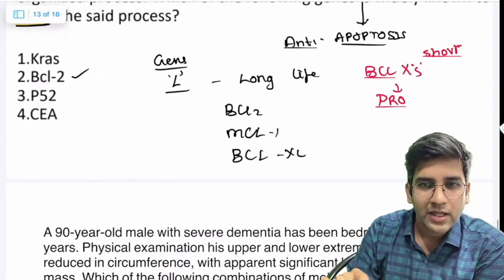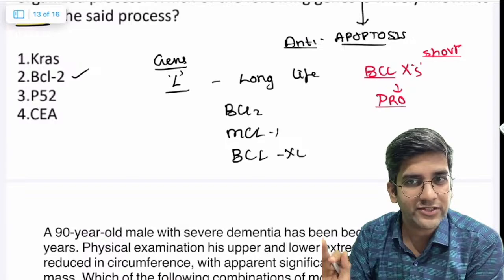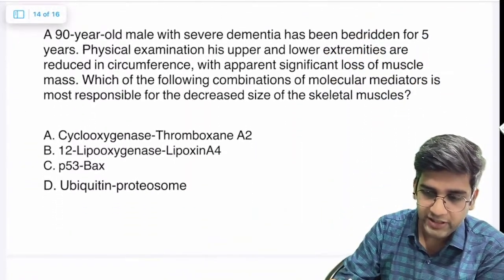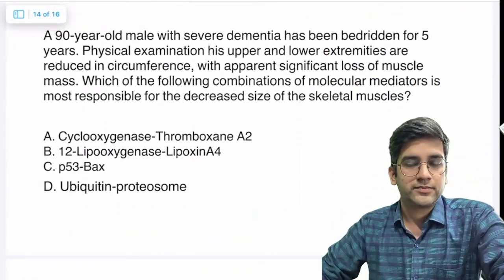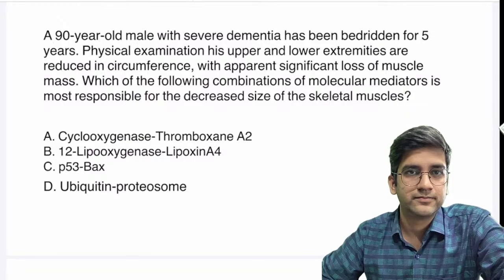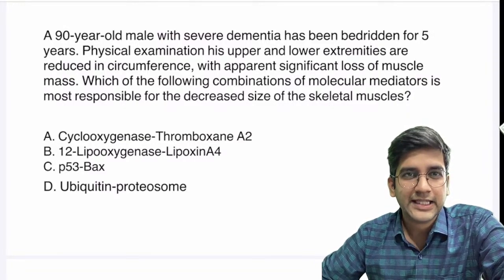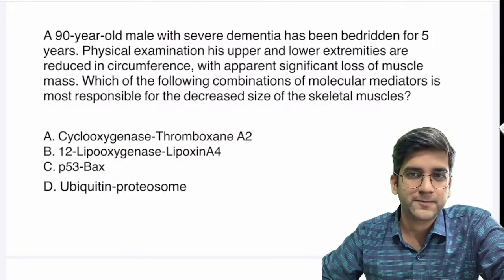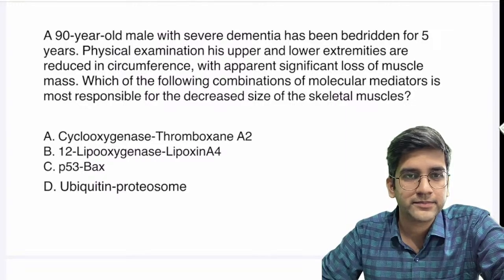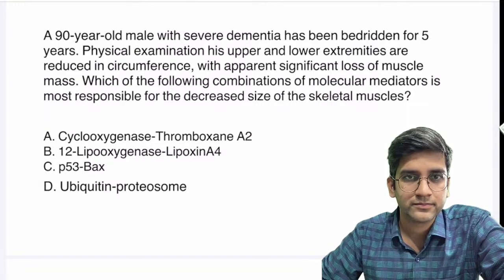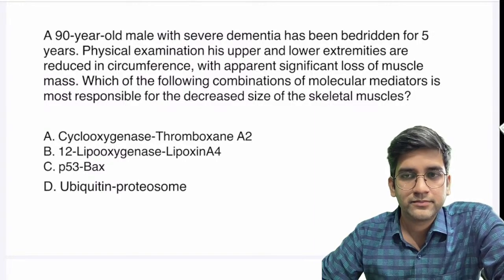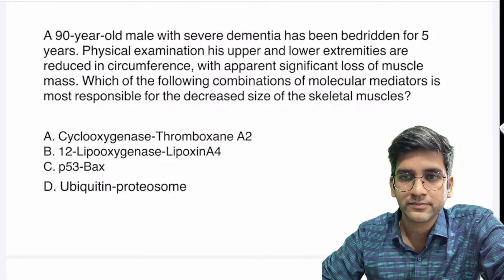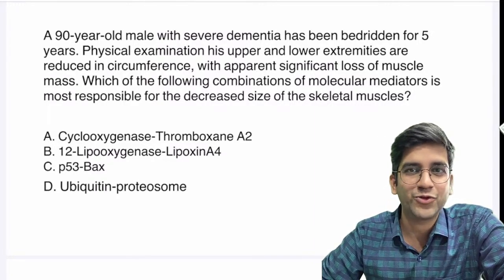Perfect. Next question. Again, it might look bigger, but it's not difficult. Very simple. Read it carefully and tell the answer. I'll keep quiet for some time, then I'll try to explain it. That's also a good thing. L for lowering apoptosis.